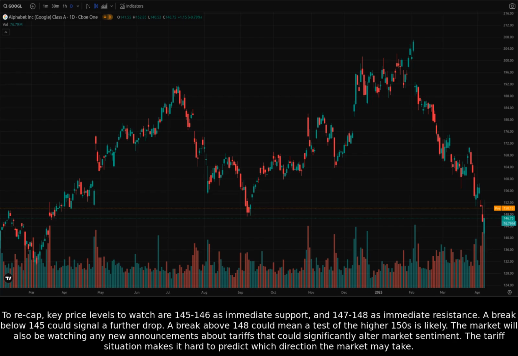To recap, key price levels to watch are 145 to 146 as immediate support and 147 to 148 as immediate resistance. A break below 145 could signal a further drop. A break above 148 could mean a test of the higher 150s is likely. The market will also be watching any new announcements about tariffs that could significantly alter market sentiment. The tariff situation makes it hard to predict which direction the market may take.